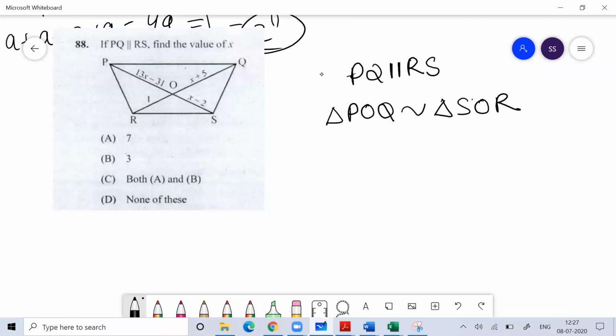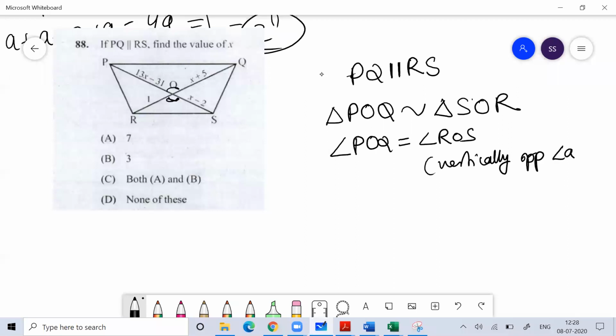Why will these two triangles be similar? Because angle POQ will be equal to angle ROS. You can see this angle and this angle will be equal. Why? They are vertically opposite angles.